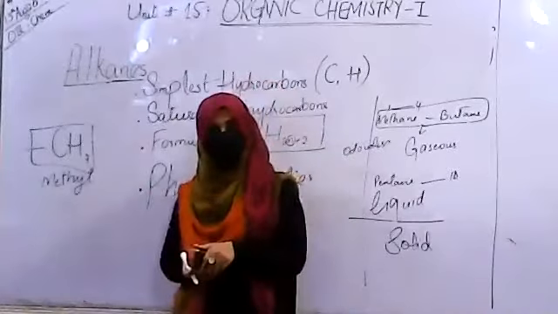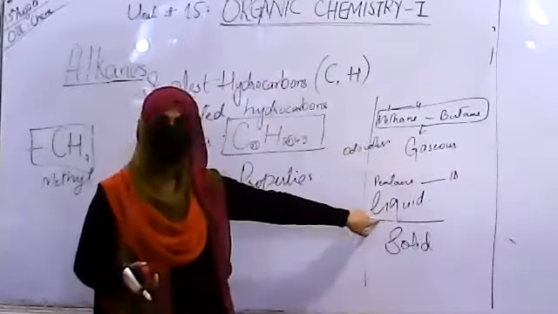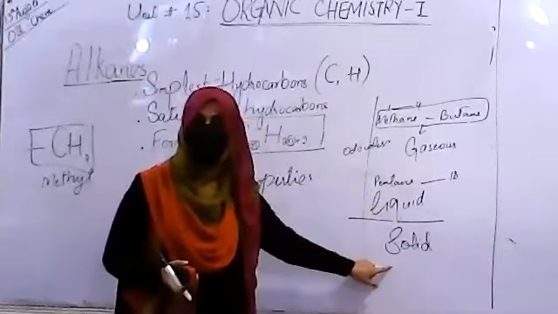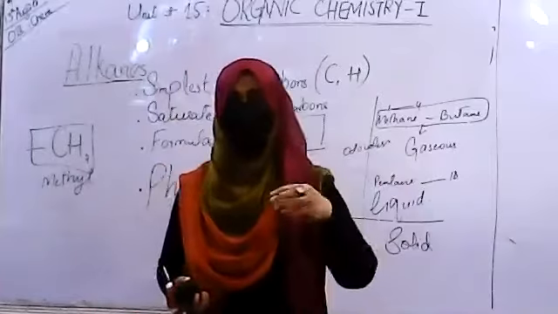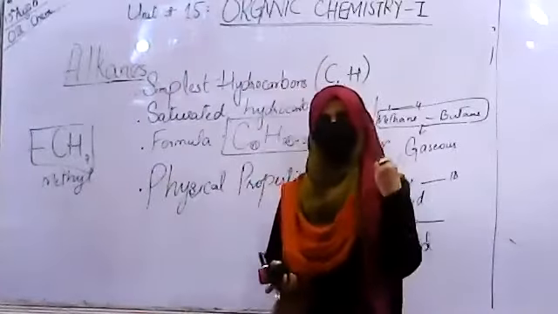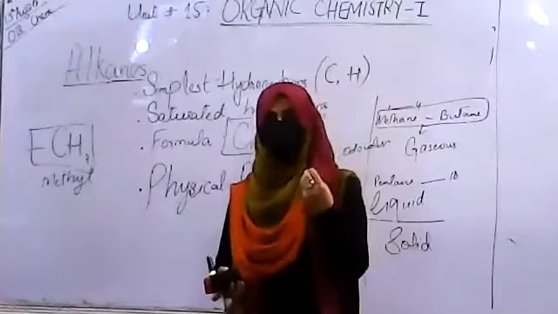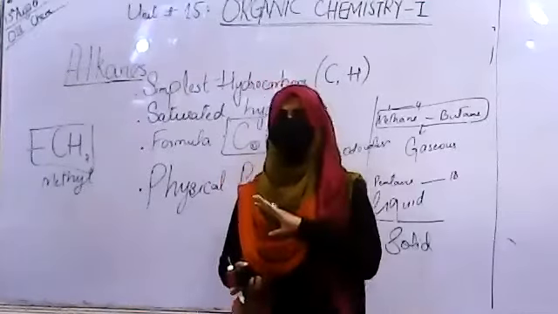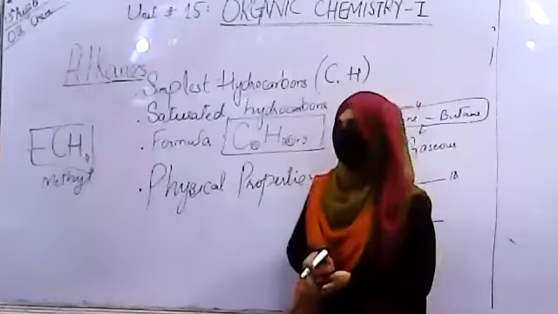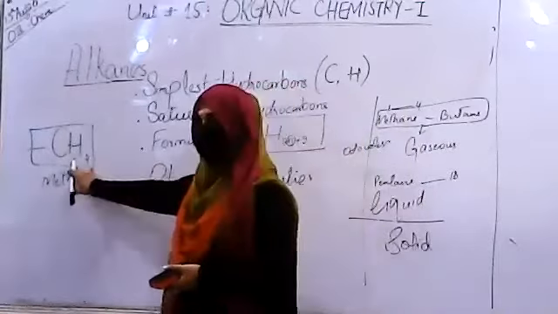As the overlapping increases, gases get converted into liquids, and liquids into solids. The more the overlapping of the chains, the stronger the bonding, and the higher the melting and boiling points. But the simple cases do not have such high melting and boiling points. Now, let me explain this unit to you.